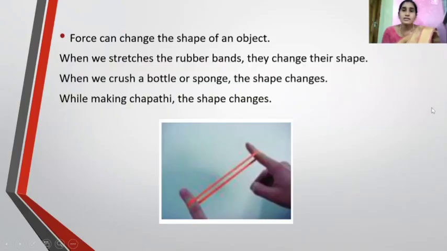These are some other examples where the force can change the shape of an object. The first one, when we stretch rubber bands, they change their shape. We already observed it. When we crush a bottle or sponge, the shape changes. And the third one, while making chapati, the shape changes. We also observe it in our daily life.